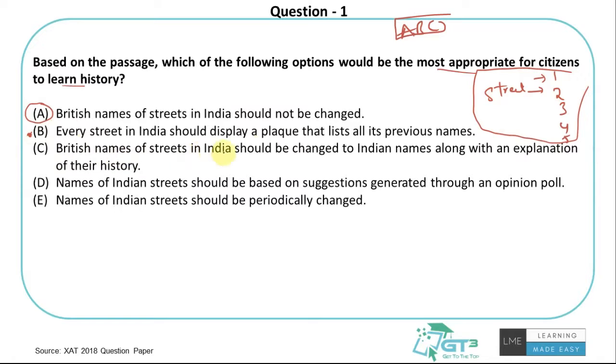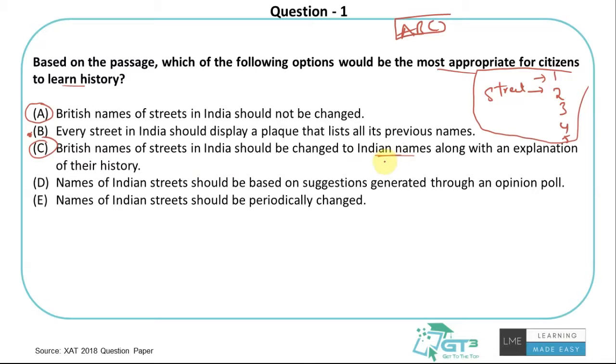British names of streets in India should be changed to Indian names along with an explanation of their history. Again, not convinced with this point, for the very reason that, what is the purpose? What do we get out of this? We get to see that they are changed to Indian names and some history is being talked about. Yes, I still get to learn some history. I'm not denying that. Right? What would that give me? It just gives me the name.